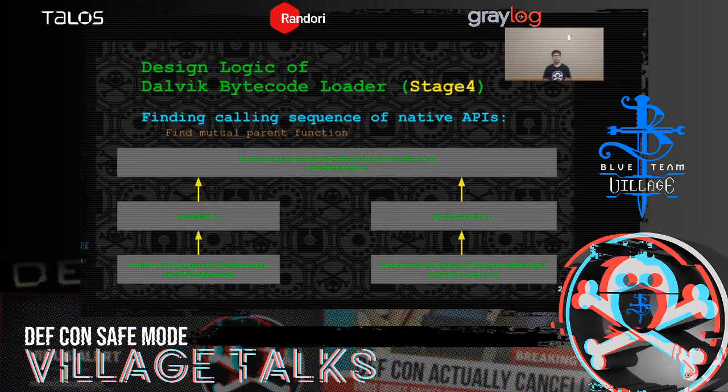Normally, native APIs are wrapped in functions, so we trace back to see which function is cross-referenced from the native APIs. And we call those functions the parent function. And we will keep tracing back until we find a mutual parent function for both the native APIs.